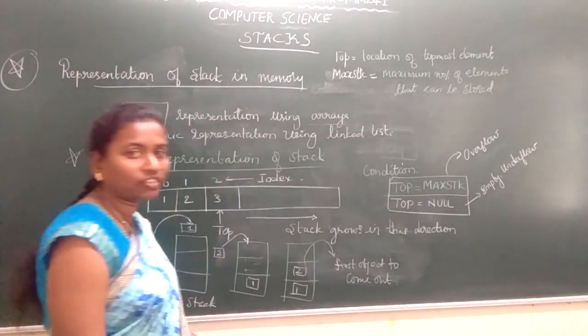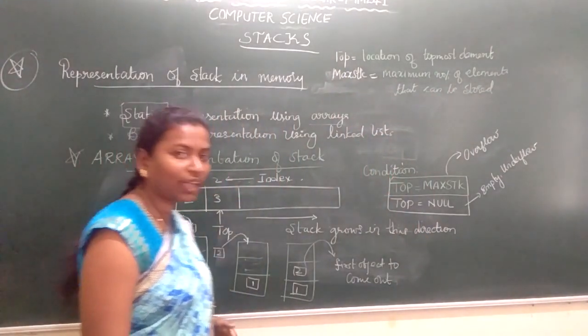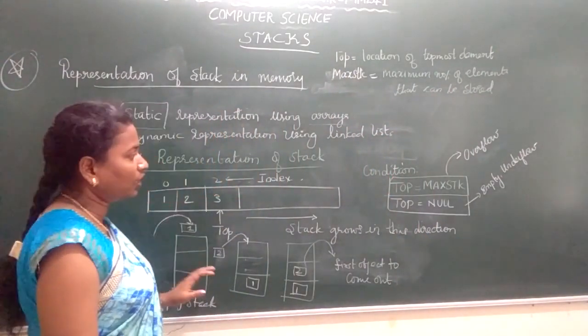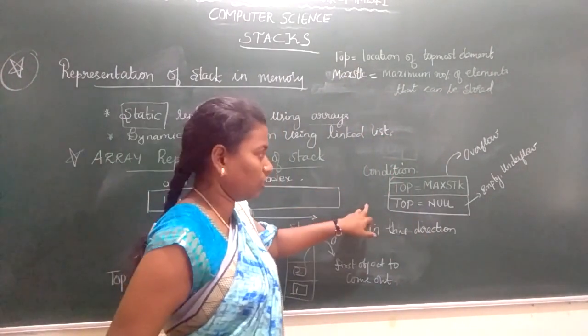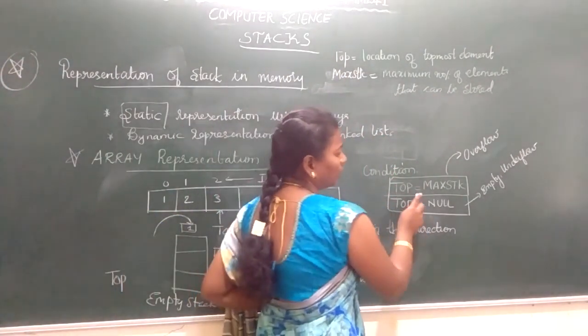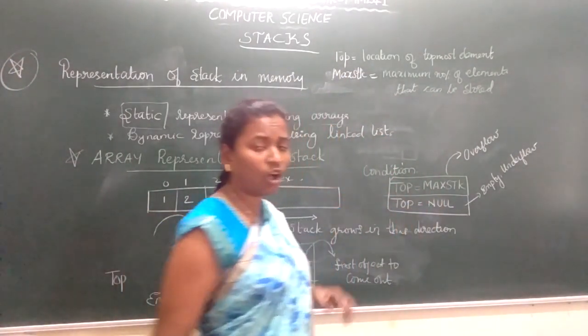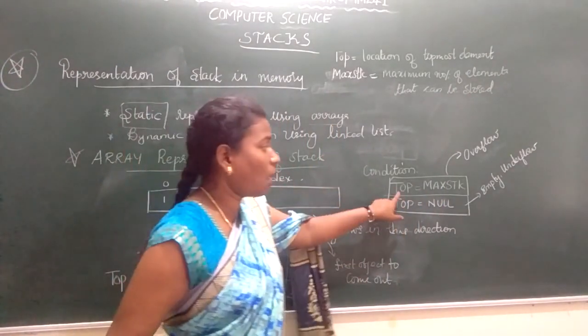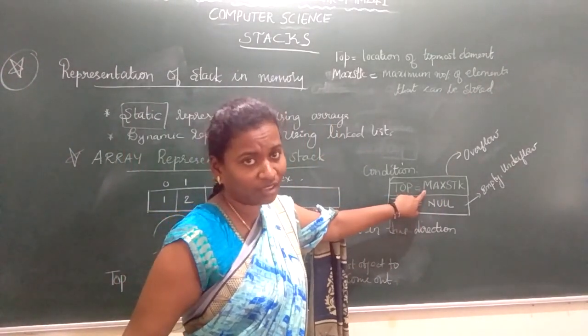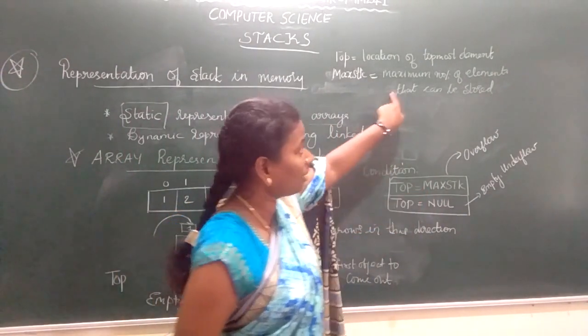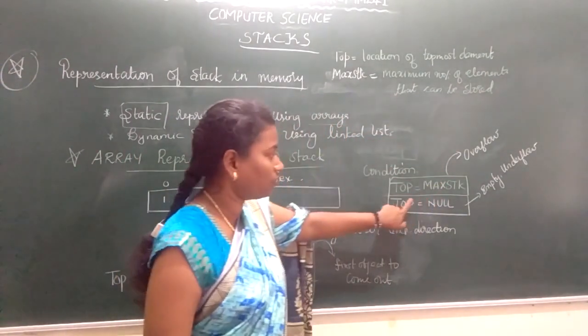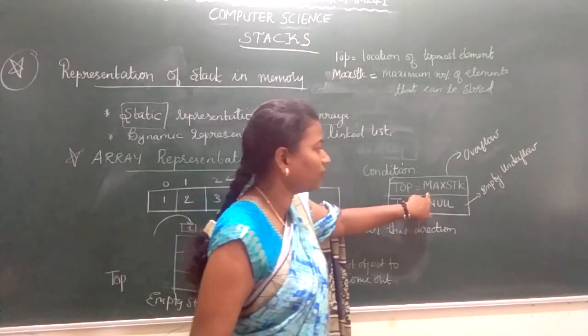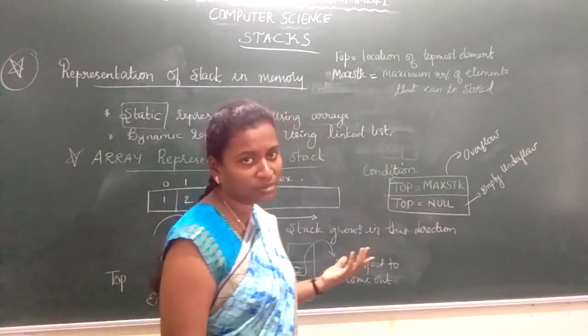So imagine 5 is your maximum size, so we can insert 5 elements into your stack. So here you need to check two conditions. If top is equal to max stack, that means you can insert only 5 elements in the stack. That means my top will become 5. That is your max stack. Your max stack is nothing but maximum number of elements. Imagine that is 5. If you give top as 5, that means we have reached the maximum size.